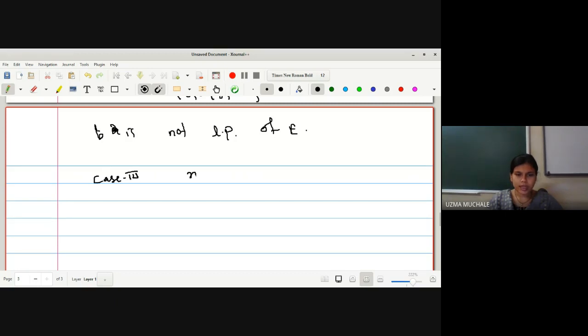In the case 3, we have to check whether X is equal to C is a limit point or not. Now how many open sets are there containing X is equal to C? Only one open set is there, no?